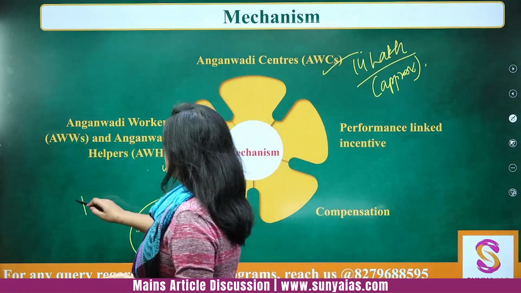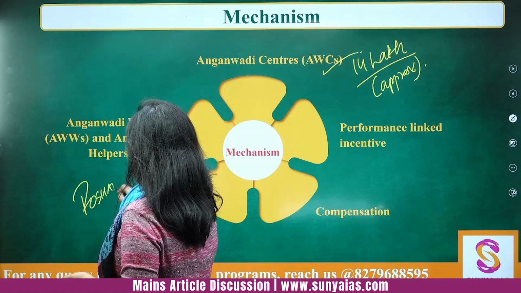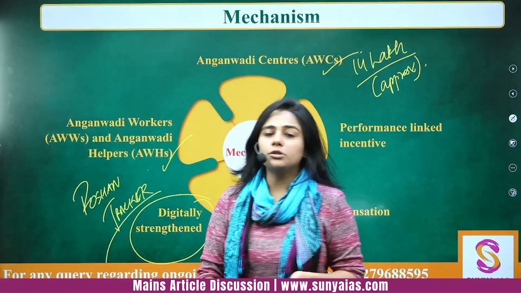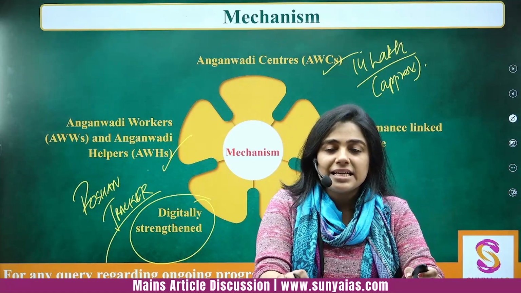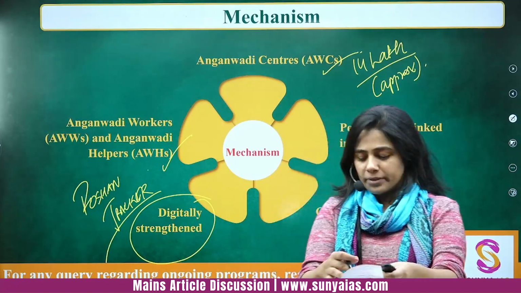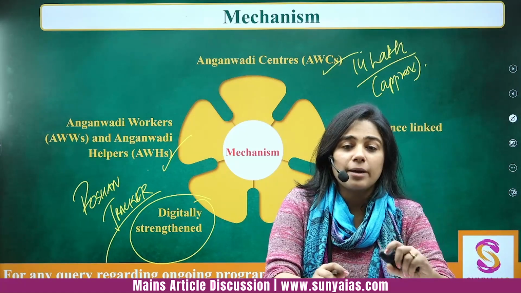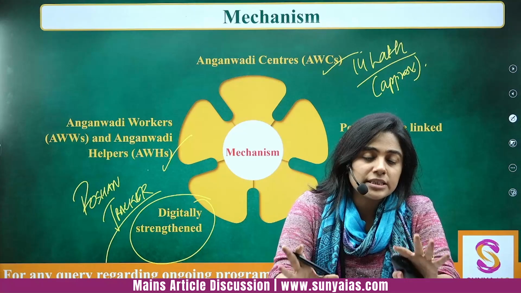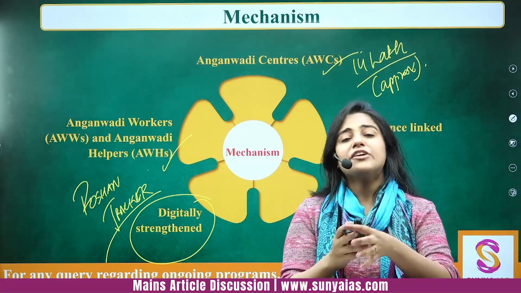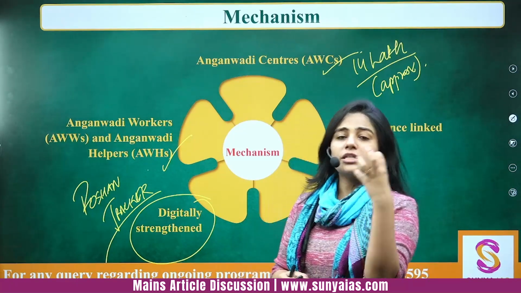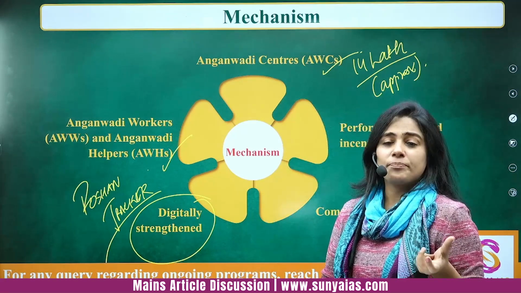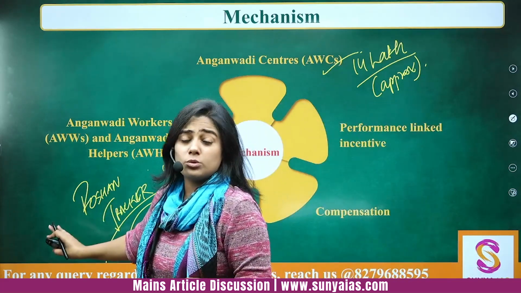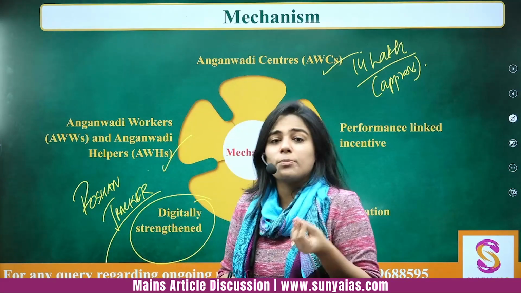So there is this Poshan tracker. It is of course a digital tool, and it has been adopted by the Ministry of Women and Child Development. And what is the aim of this Poshan tracker? That efficient delivery of nutritious food and immunization should happen, and those deliveries have to be tracked as well. They should not be vague.